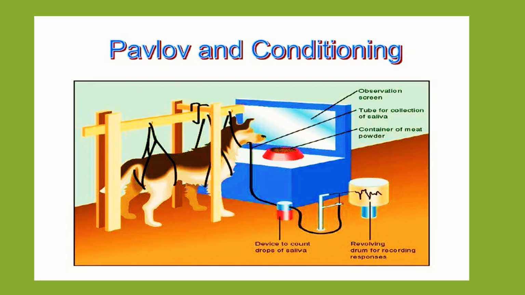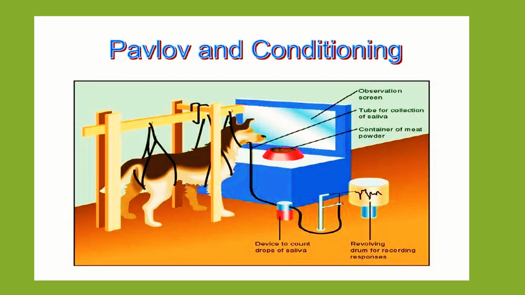Pavlov and conditioning. So we have learned that classical conditioning was discovered by Ivan Pavlov. The most famous example of classical conditioning was Ivan Pavlov's experiments with the dogs. The dog salivated in response to a bell tone. Pavlov showed that when a bell was sounded each time the dog was fed, the dog learned to associate the sound with the presentation of the food.